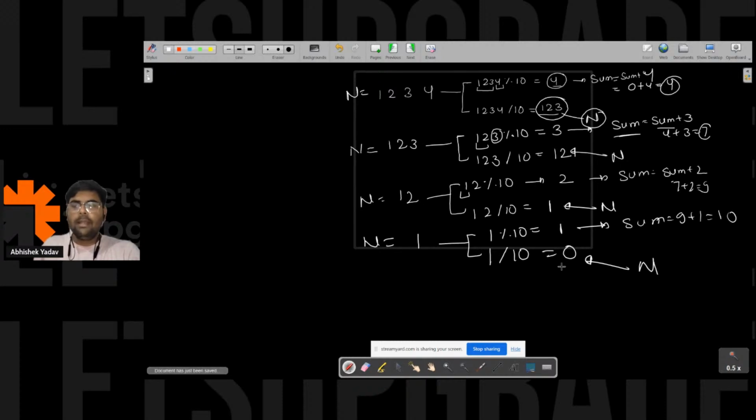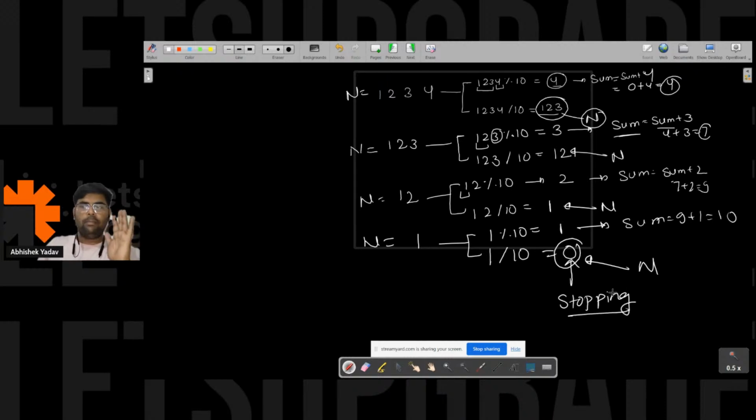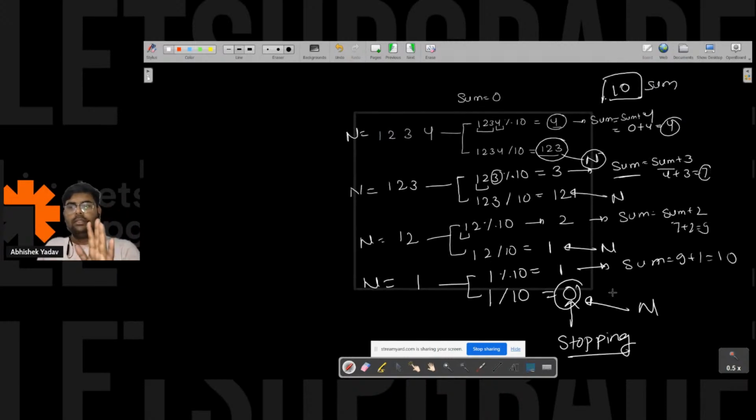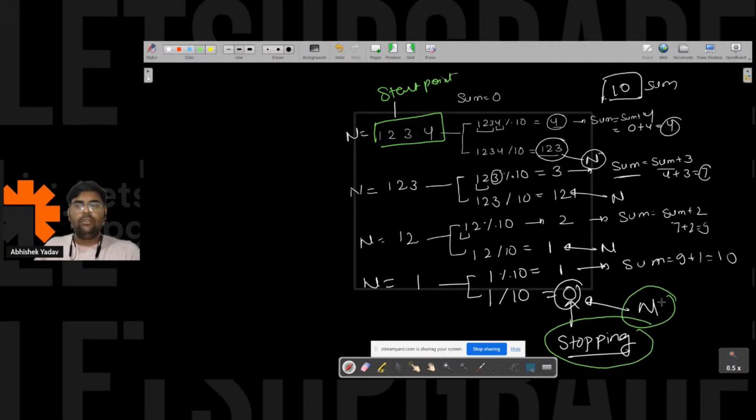The moment the value of n is 0, I get to know that I have no digit left to add. So this is the stopping point. I have to stop here. So I observed two things. I know the start point, the initial number is the start point. And I know when I have to stop, right, everyone?